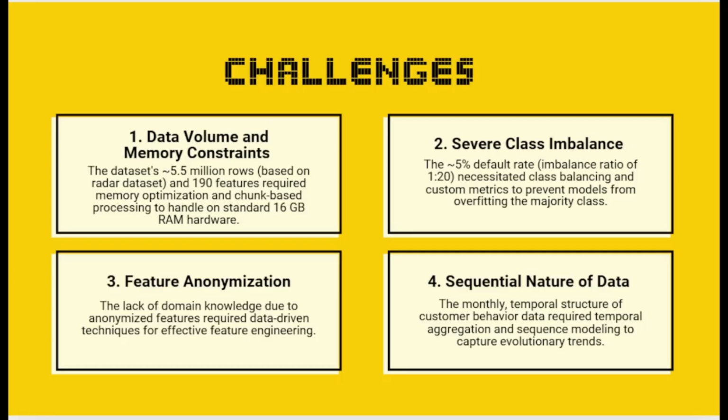Second, the severe class imbalance. Given the 5% default rate, it is necessary to do class balancing to prevent models from overfitting to the majority class.